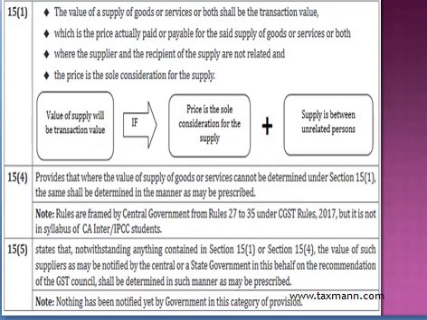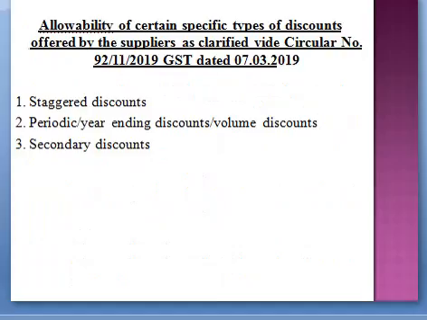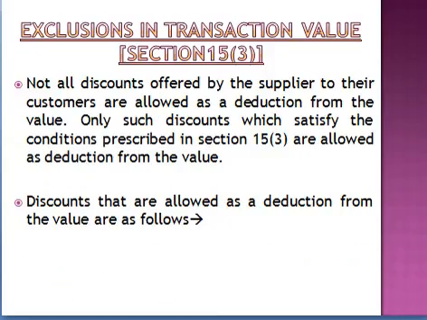Now, next we are going to talk about certain exclusions. This is the most important thing, because usually students get confused in the exclusion portion, as they are not able to understand what this exclusion is going to tell you. Now, there are 2 exclusions in transaction value.